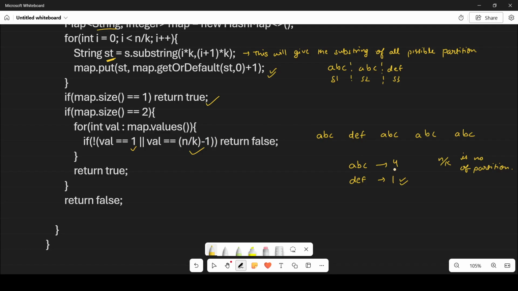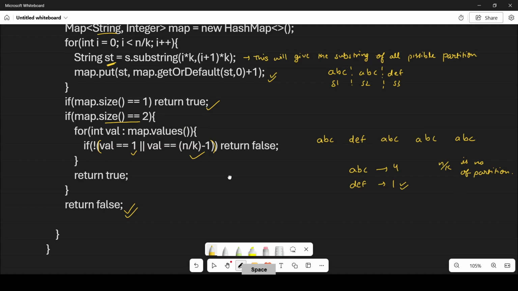The number of partitions here is 5, so the remaining value should be 5 minus 1, which is 4. So it is acceptable, and ABC is acceptable. If it is the negation of this statement, then we simply return false. Otherwise, we return true when map dot size is equal to 2. If the map dot size is greater than 2, then we simply return false.